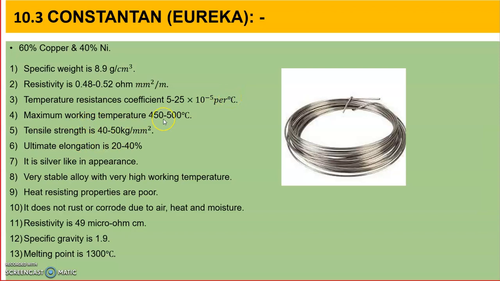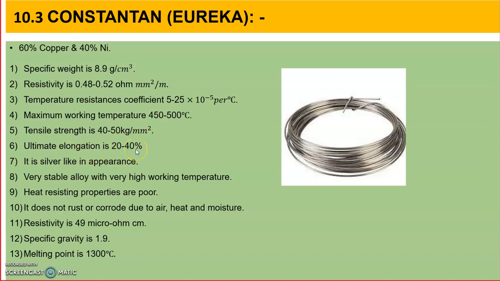Maximum working temperature is 450 to 500. It depends upon the melting point. So if you can remember the melting point, then you can find out the working temperature also, which will be below that. Tensile strength is 40 to 50 kg. And when you are writing a comparison, focus that all these units should be the same. Instead of gram, if you are writing in kg, all should be in kg.